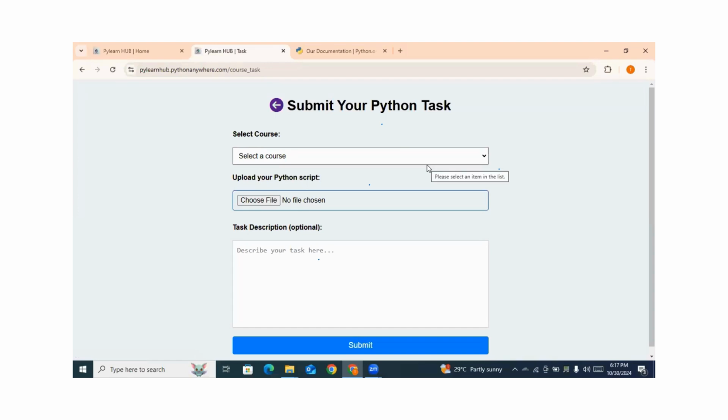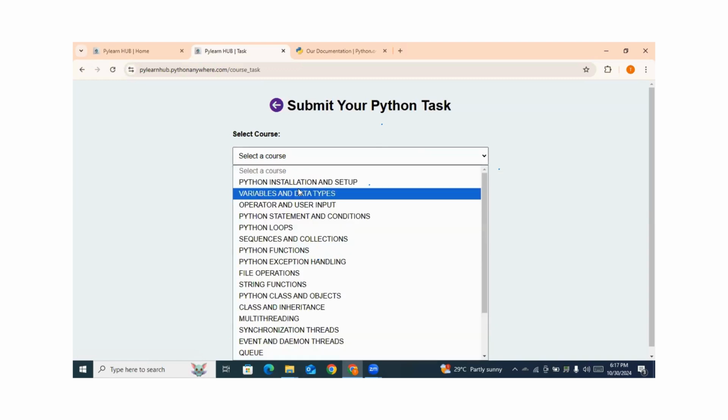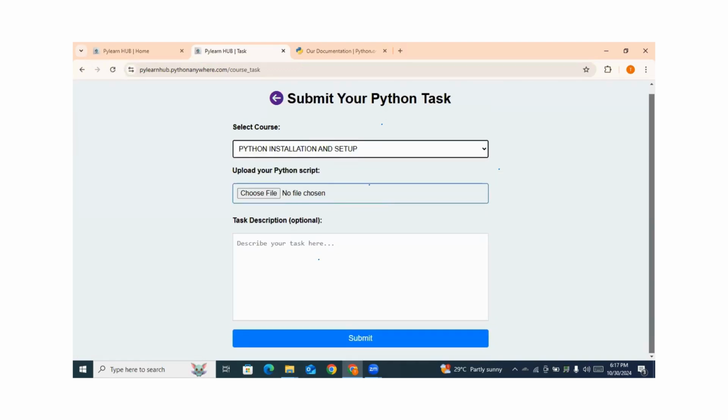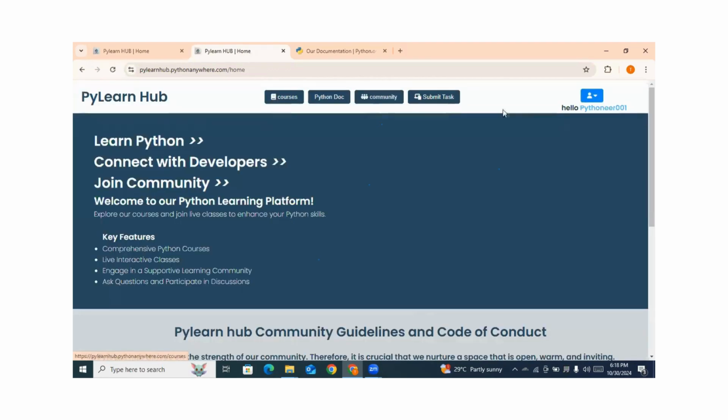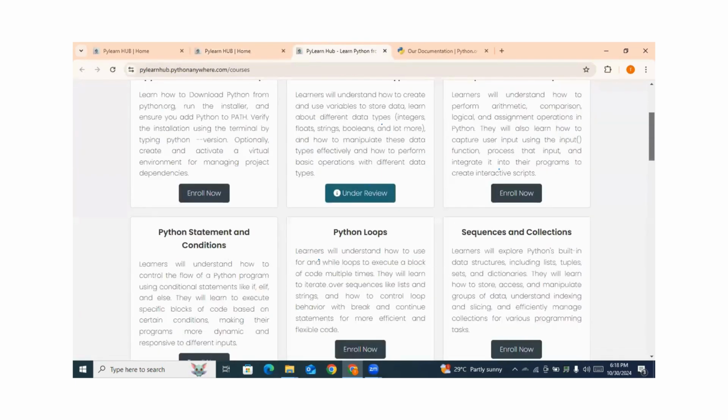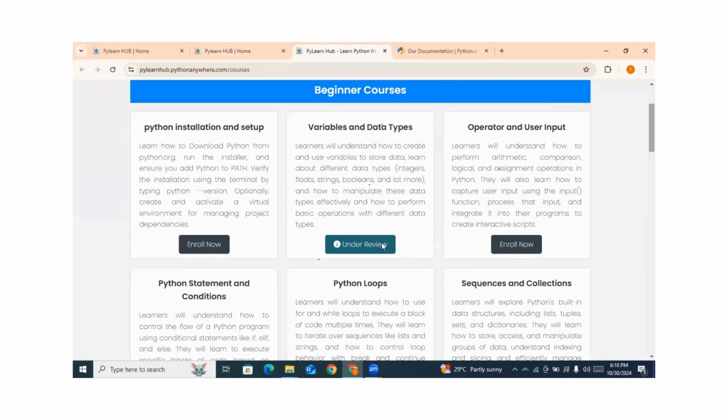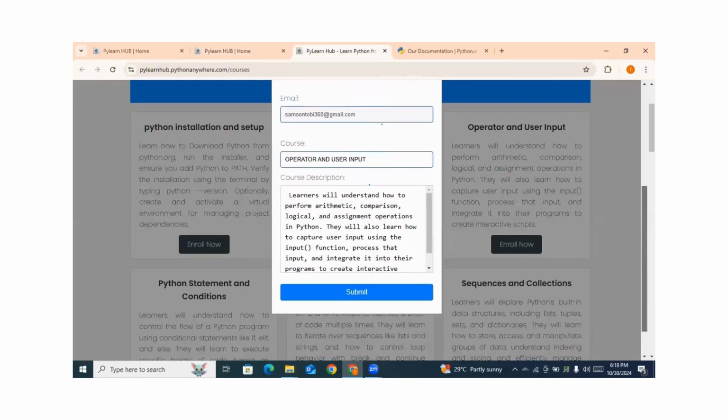After you have been given a task by the admin, you come to the website, then you select the course you were given the task on, that you have enrolled for, you upload your source code, then you write a description, then submit. Our admin will receive a notification that you submitted a task, and your task will be reviewed by the admin, and then your course will be updated as task completed. Once you enroll for a course, it will show as enrolled. Once you submit your task, you'll be under review.